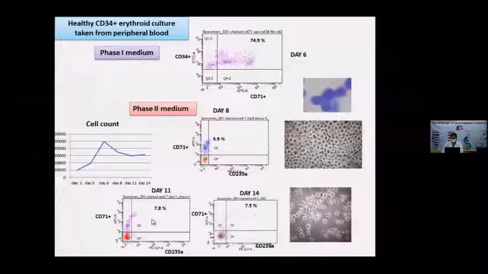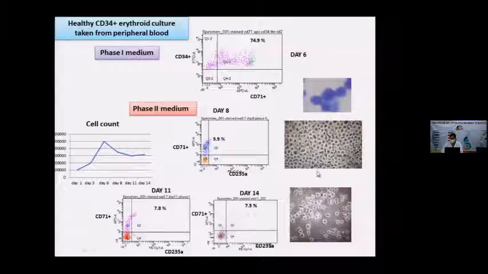On day 11, I found that 7.8% of the cells start coming into this area, meaning they are moving from the proliferation state into the differentiation state. And by day 14, most of the cells come into the dual positivity area, showing both markers, CD71 positive and CD235A. So they actually follow the normal erythropoiesis process.